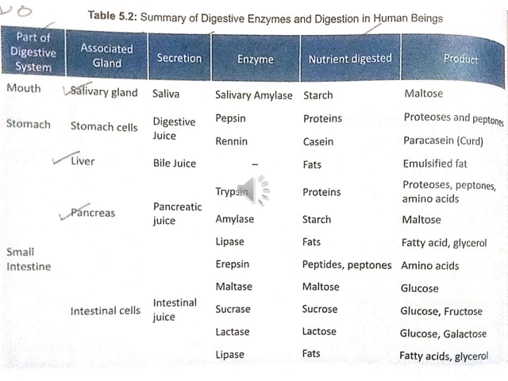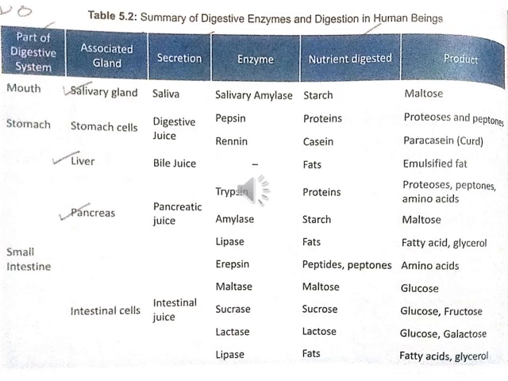Now protein with the help of trypsin breaks down into proteoses, peptones and amino acids. Now starch with the help of amylase enzyme, pancreatic amylase enzyme, breaks down into maltose, and the fat with the help of lipase enzyme breaks into fatty acids and glycerols.